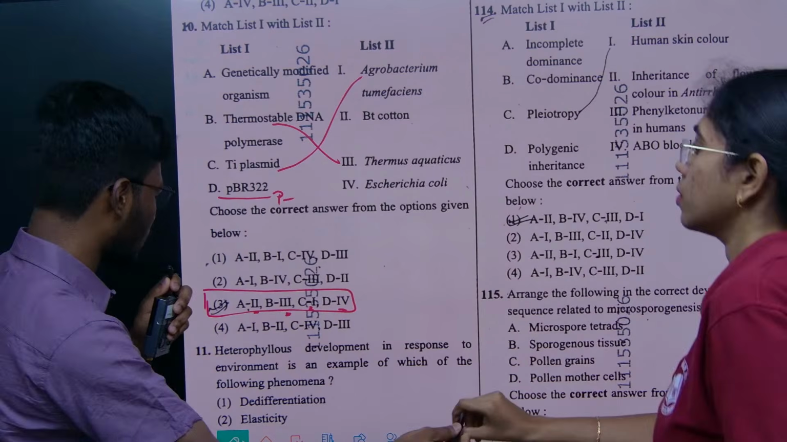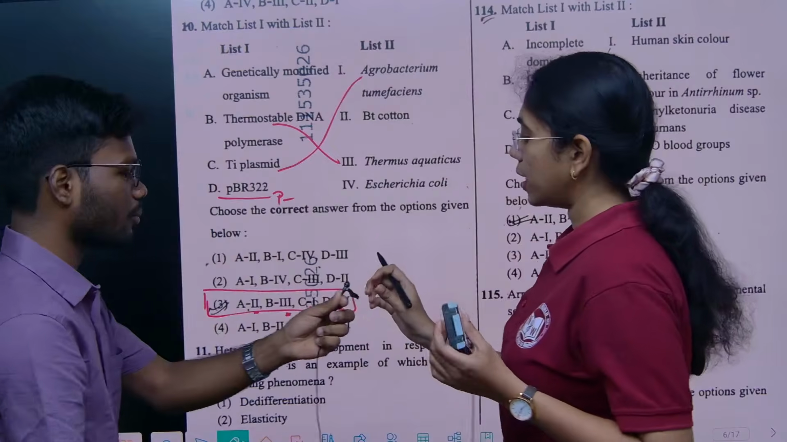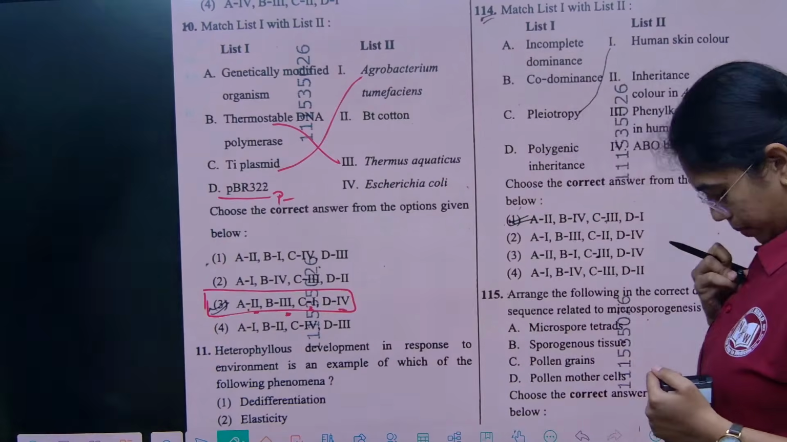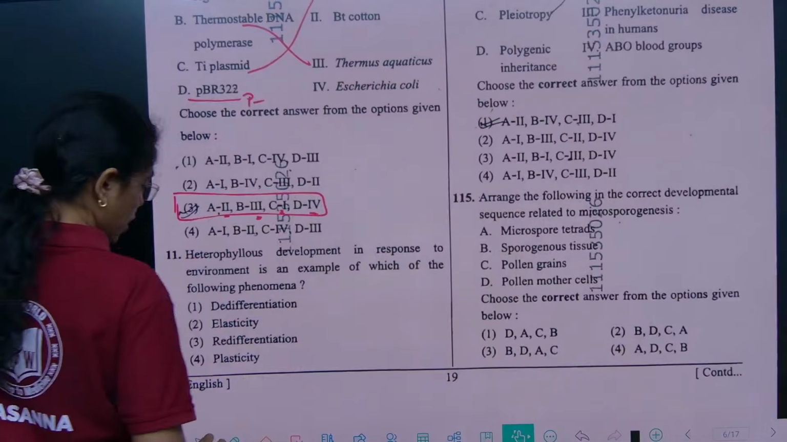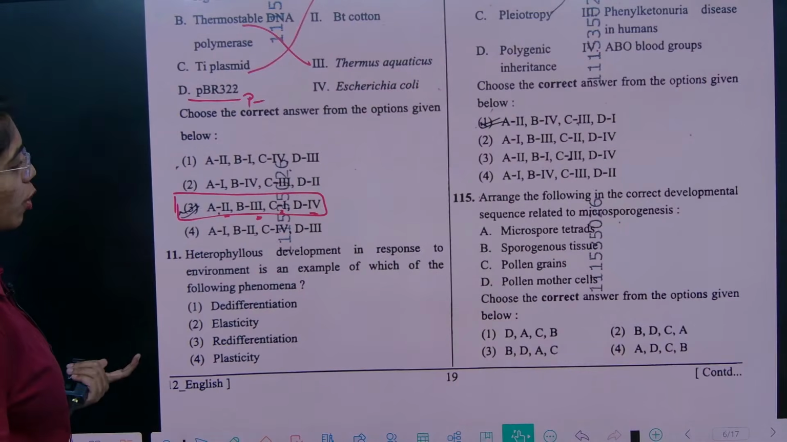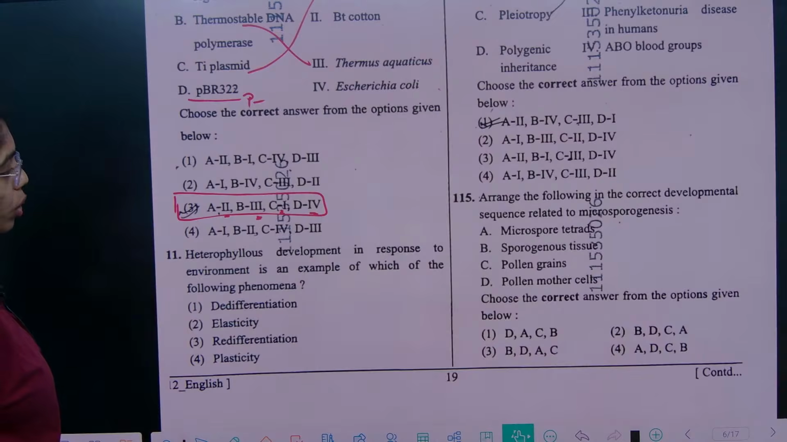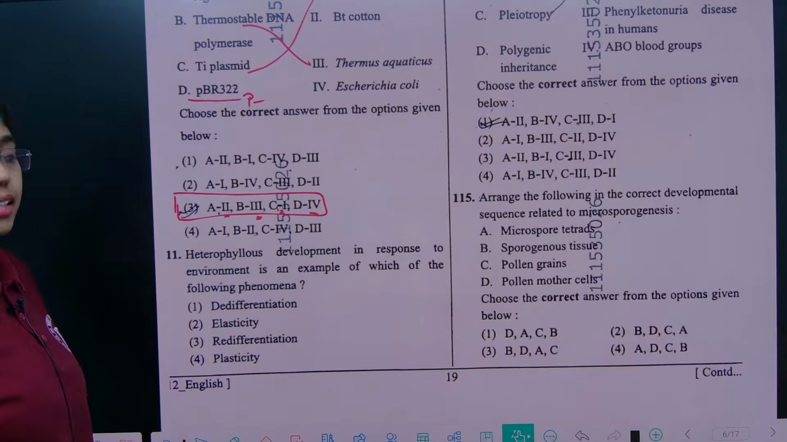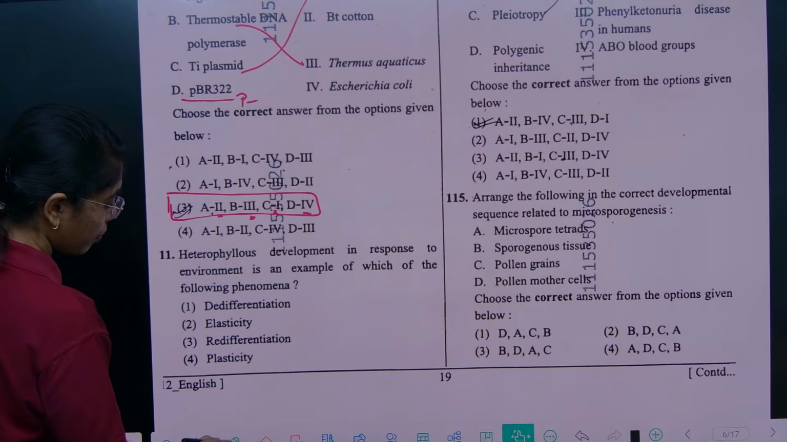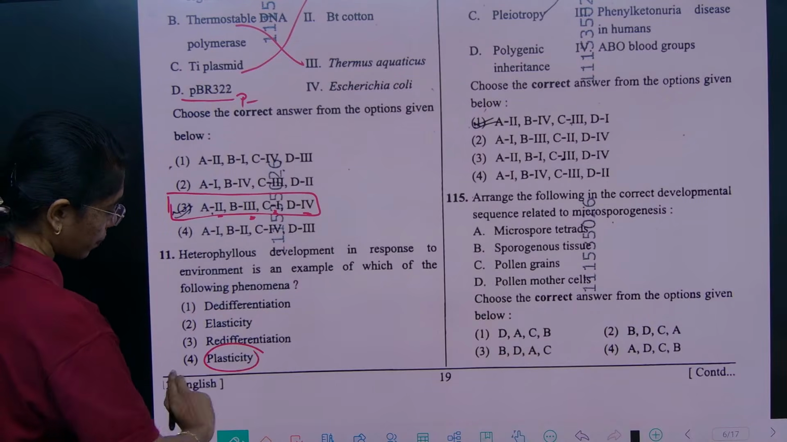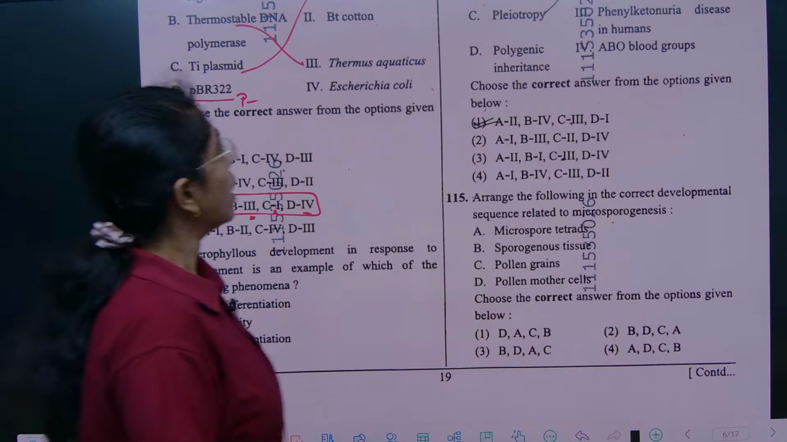Next question is about plant, I think. Yes, sir. It is from plant physiology, plant growth and development. So here if you see, heterophyllous development in response to environment is an example of which of the following? It is an example of plasticity. Okay. One of the examples of plasticity is heterophylly. Option 4. Next.